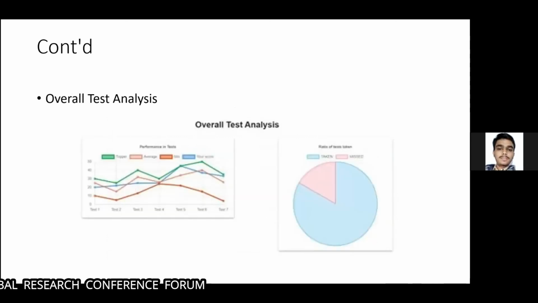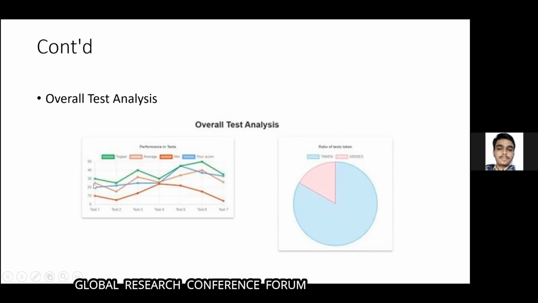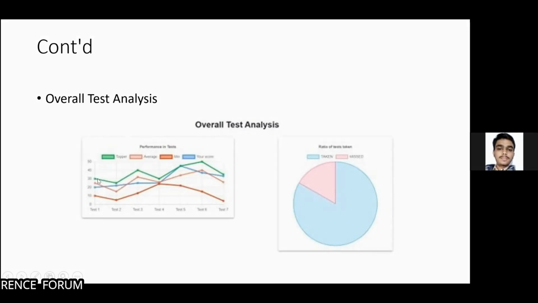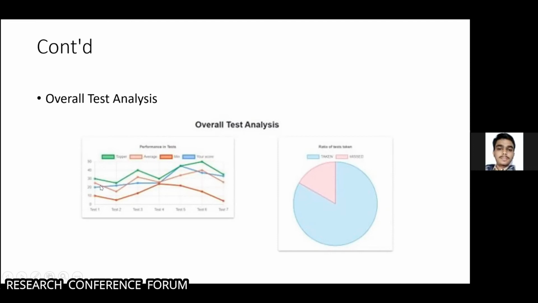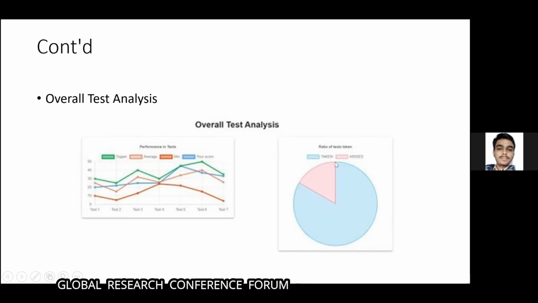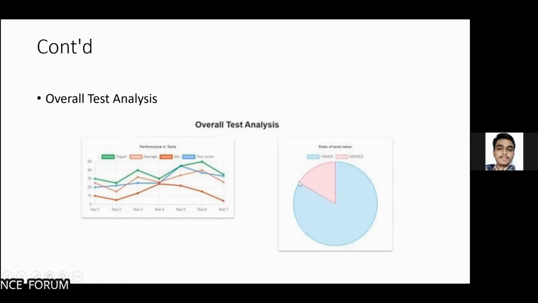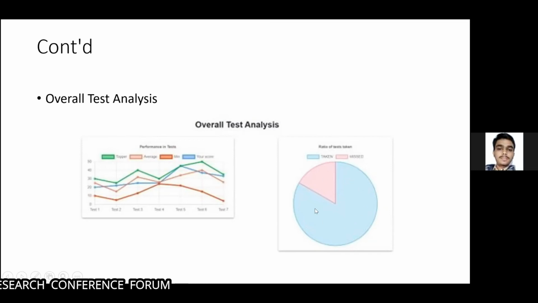Then the overall test analysis. There are two parts here, and with the help of a line graph, a student's score is compared with the minimum, average, and the high score. High score is depicted by green color, average score by orange color, and the minimum score by brown color. And the next is participation analysis, where out of all these tests, the student participated in this many tests and skipped this many, like skipped 20% of the tests and participated in 80% of the total tests.